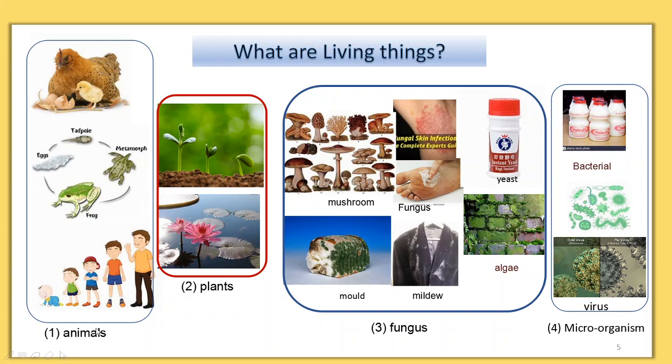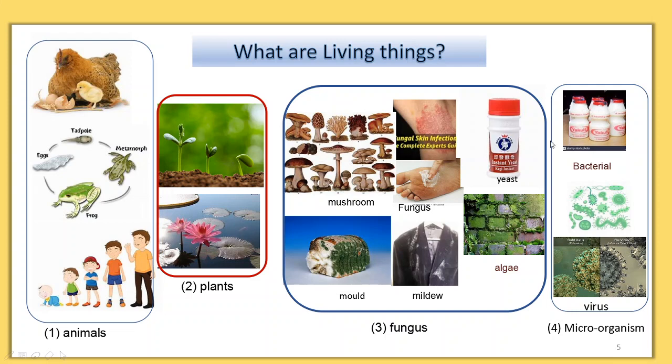What are the living things you will learn? 1. Animals. 2. Plants. 3. Fungi. 4. Microorganisms. The details of all these living things will be covered in the later part of the lesson. On this slide, you will see a chicken, frogs, human, young plant, lotus, mushroom, fungi, yeast, bacteria, and virus, etc. I hope that you will be able to observe the grouping.